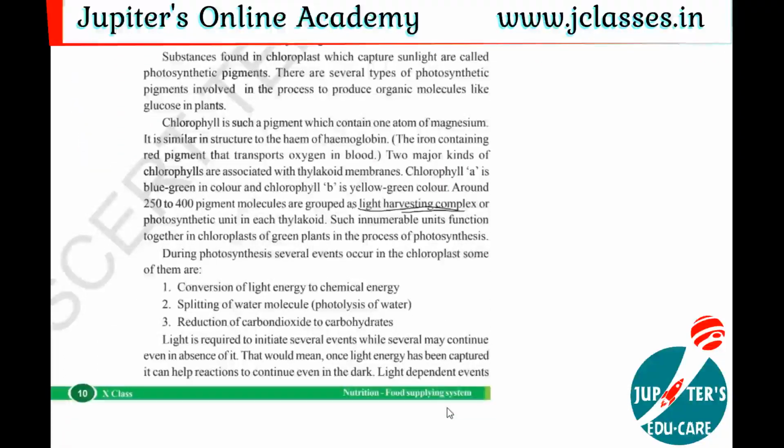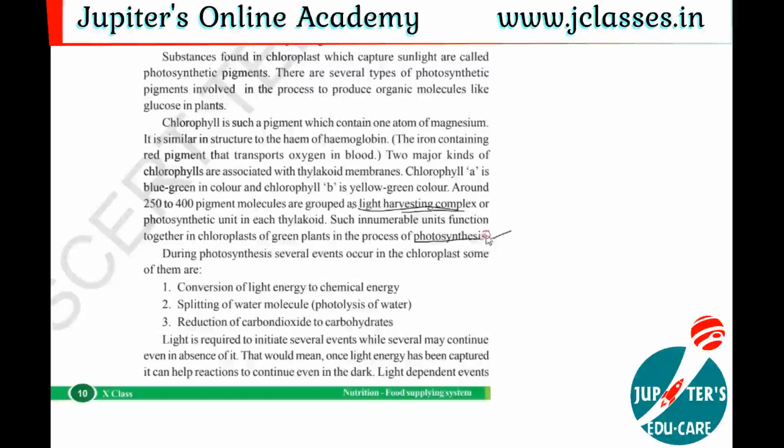Right. What are the steps involved in photosynthesis? We have discussed that the photosynthesis process takes place in a chloroplast. Is it clear? Photosynthesis takes place in chloroplast. Then, how many steps are involved?